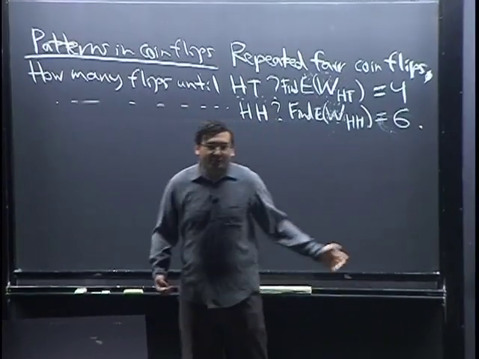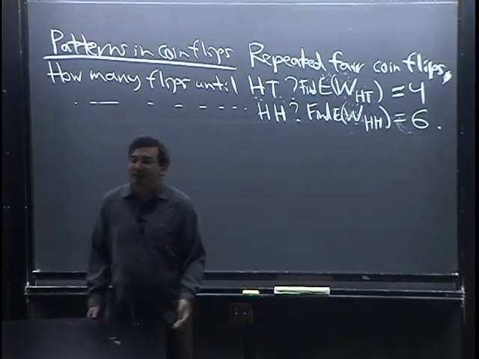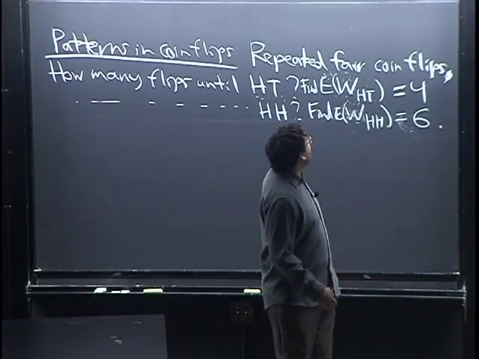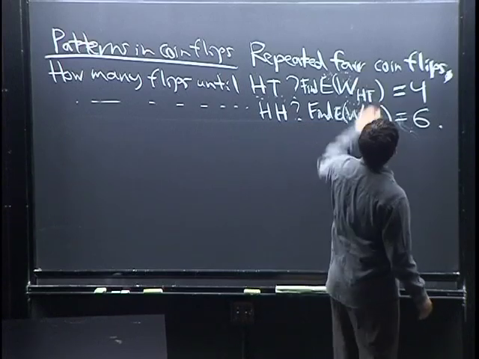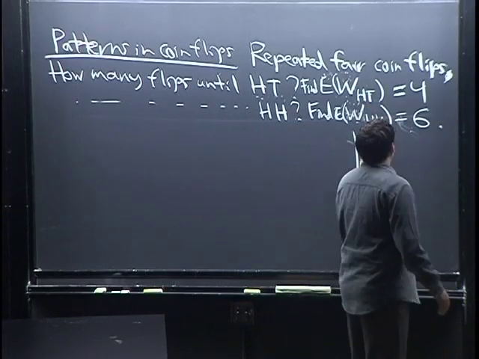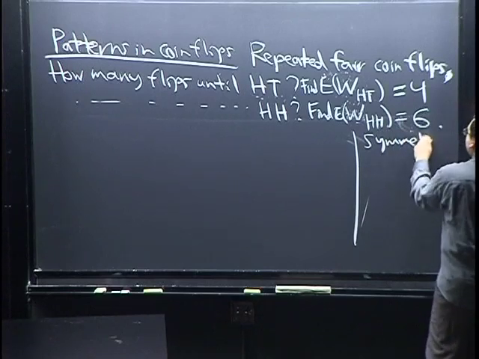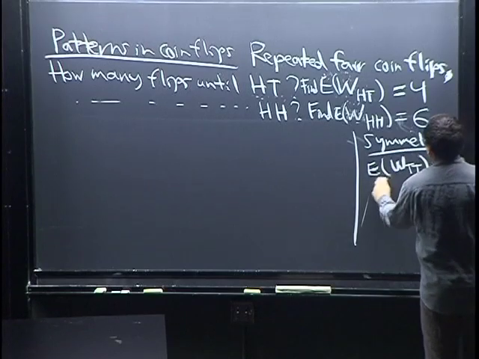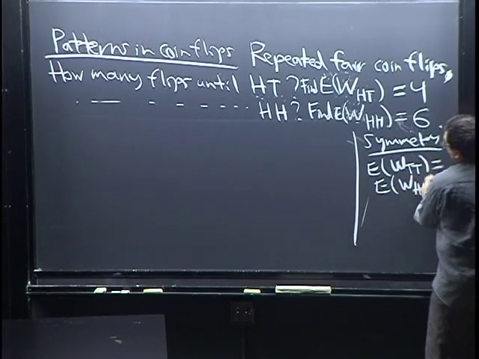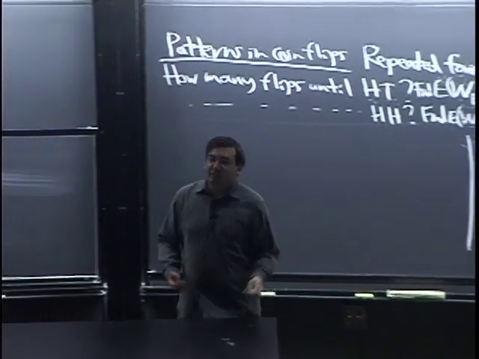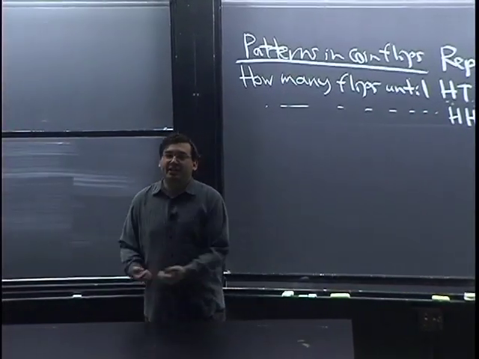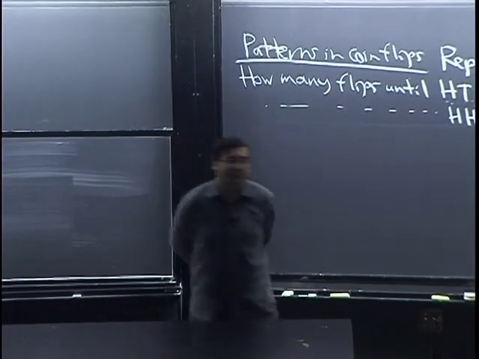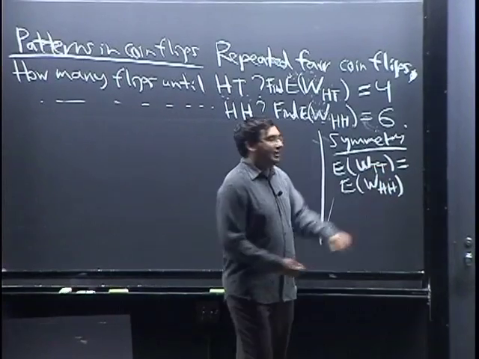But you might say, well, by symmetry, don't they have to be the same thing? That would be a false use of symmetry. Symmetry would tell us, if we ask the same question, that expected value of WTT equals expected value of WHH. That has to be true by symmetry, because the coin says heads on one side, tails on the other, but you could have relabeled it. It's the same problem, just with a different labeling. So that's symmetry, where I'm interchanging heads and tails.